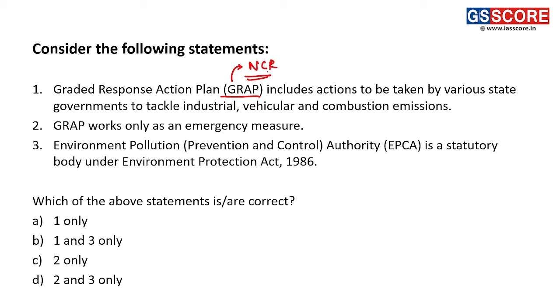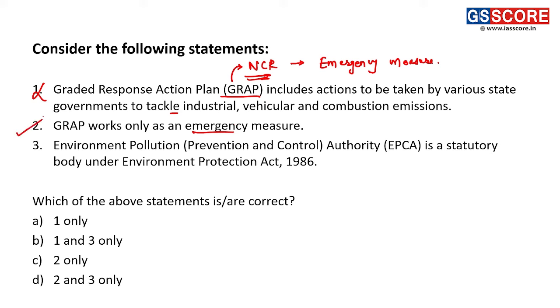GRAP is also only an emergency measure, so it is not that various state governments have to take actions to tackle industrial, vehicular and combustion emissions. It is only for NCR. The first statement is incorrect. Second statement, GRAP works only as an emergency measure. So this statement is correct.